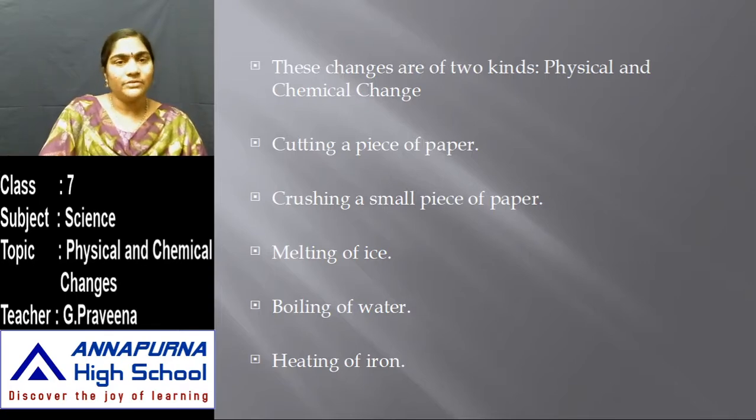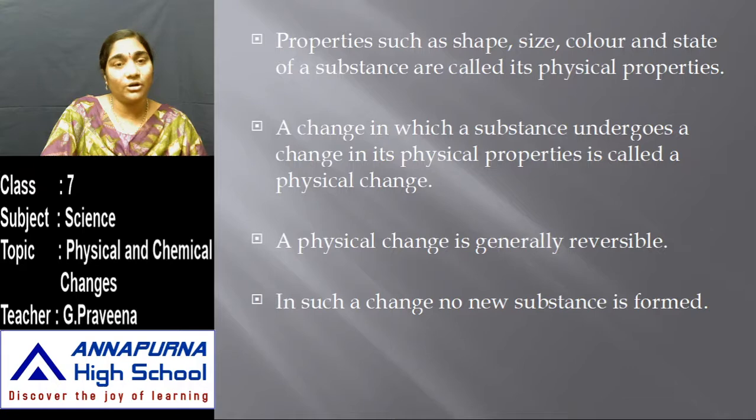So these are all the changes where we can see that there is a change in the state, color or size of that particular substance. We call all these changes physical change. All this physical change is generally reversible, so the substances can be brought back to the original one again. So these changes are called reversible changes.